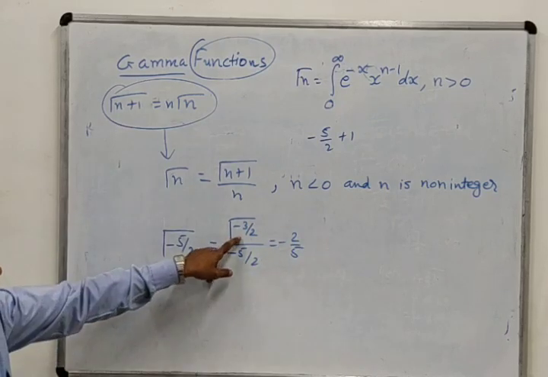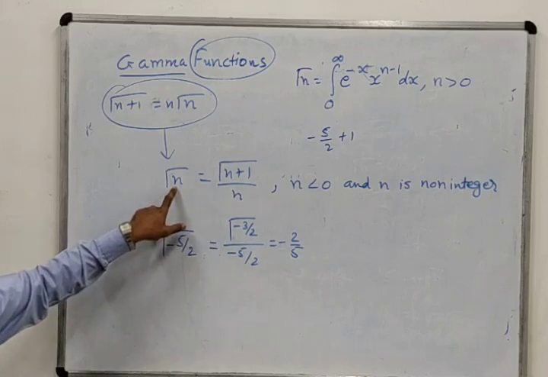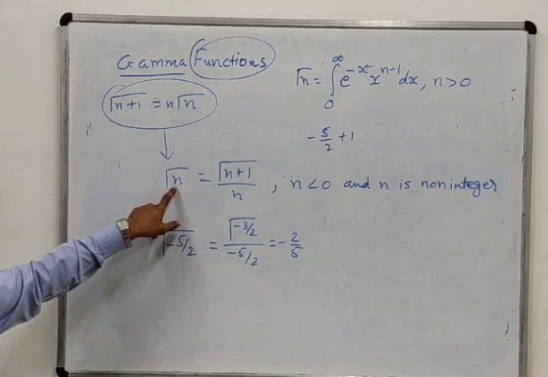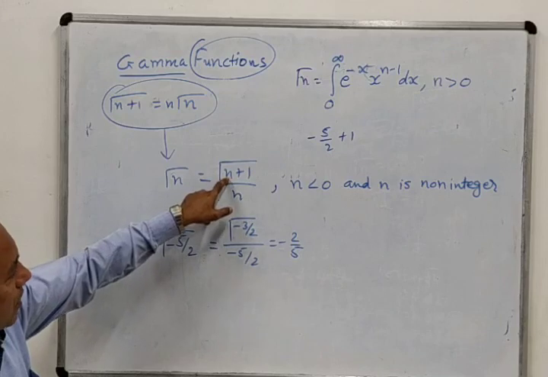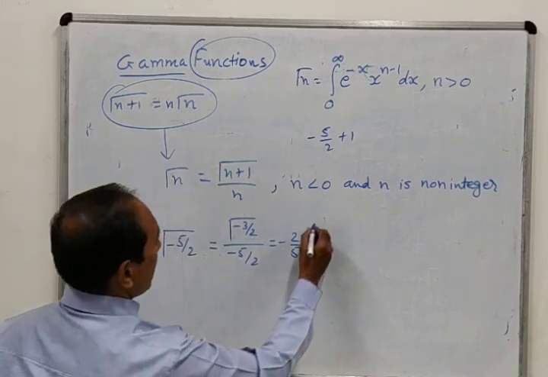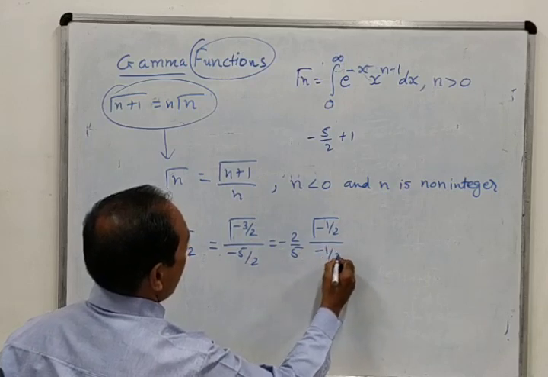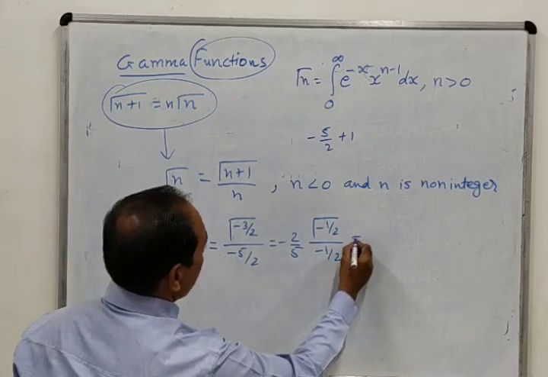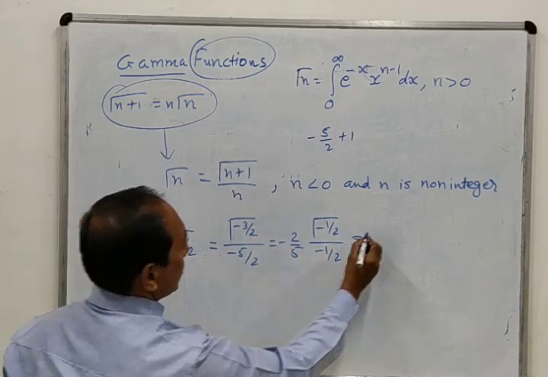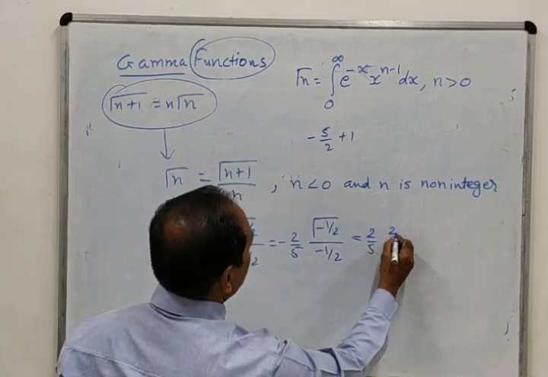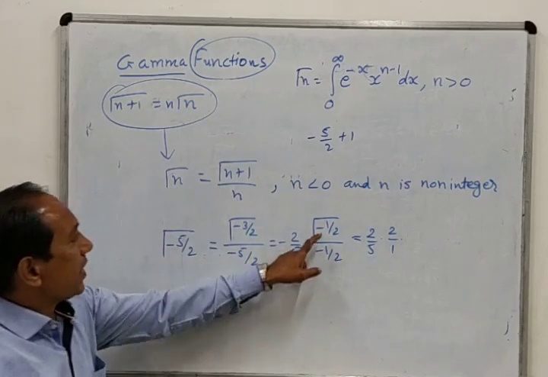To find out gamma minus 3 by 2, again we use this formula. So here we put n equal to minus 3 by 2. So minus 3 by 2 plus 1, minus 3 by 2 plus 1 is what? Gamma minus 1 half divided by minus 3 by 2. So this can be written as, this minus minus will become plus, 2 upon 5 into 2 upon 3, and gamma minus 1 half.